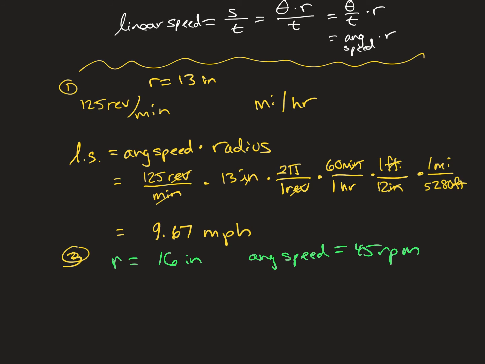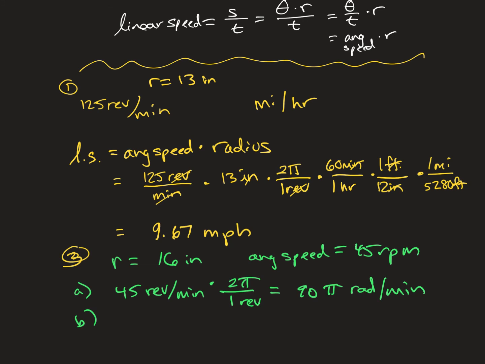Part A: find the angular speed of the fan in radians per minute. We want to change 45 revolutions per minute to radians per minute, so multiply by 2 pi over 1 revolution. This is going to be 90 pi radians per minute.